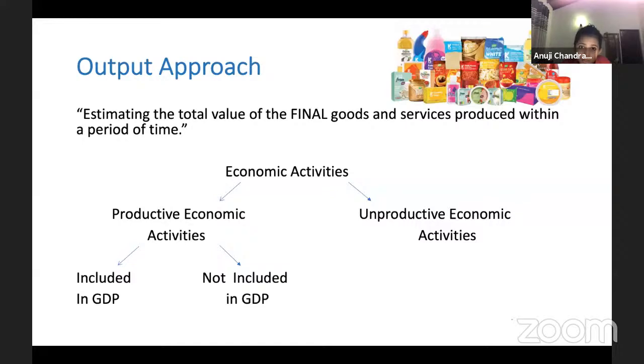Are imports included in GDP, or are only the goods produced inside the country included? Yes, correct. Inside the country, we consider it. In GDP, we take all the goods that are produced inside the country. Like I said, it doesn't matter if it's Sri Lankans or not, residents or not, anything that is produced inside the country is considered in GDP. I took this example before: the laptops that you use are not for GDP, but we use it to calculate the value addition to the economy and the total value of the goods and services.